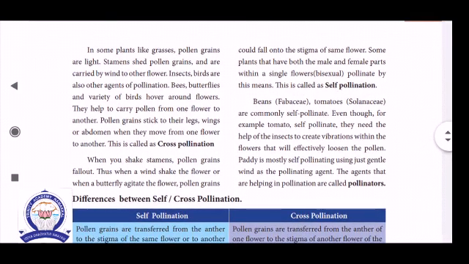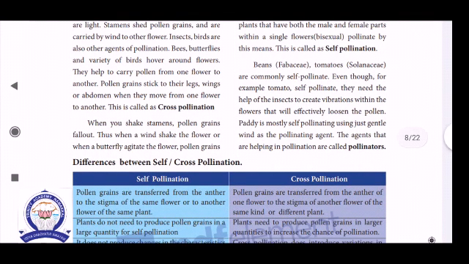Okay, see next, self pollination, already told. The transfer of pollen grain from anther to the stigma of the same flower, or of different flowers on the same tree, is called self pollination. Self pollination is also called autogamy, whereas cross pollination is also called allogamy. Okay, see below. For example, beans belong to the Fabaceae family; commonly all kinds of pulses belong to the Fabaceae family. Even tomatoes, brinjal, these and all belong to the Solanaceae family. They are commonly self-pollinated.